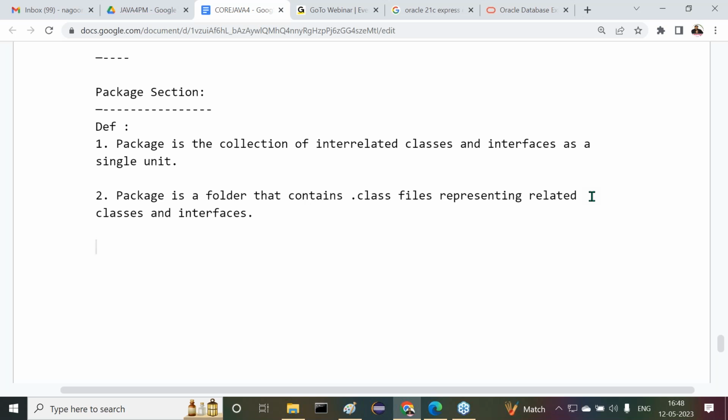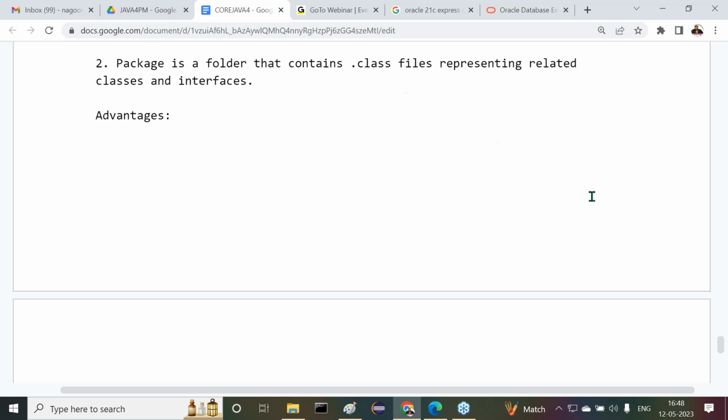Yes, sir. Are you getting it or not? What is the package now? Tell me. Package is a folder that contains dot class files representing related classes and interfaces. This is the point here we can understand about what a package is. Okay, good. Definitions are okay. But with these packages, what advantages are we able to get? What are the various advantages of these packages now?